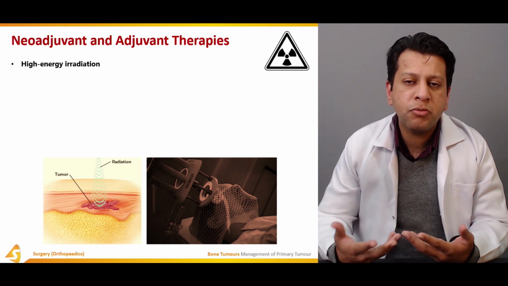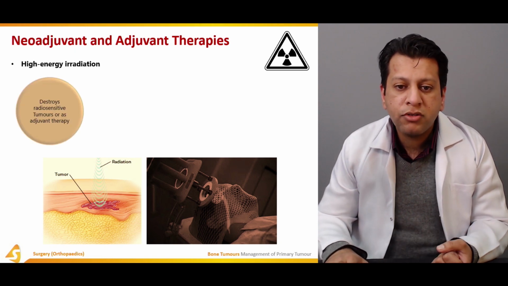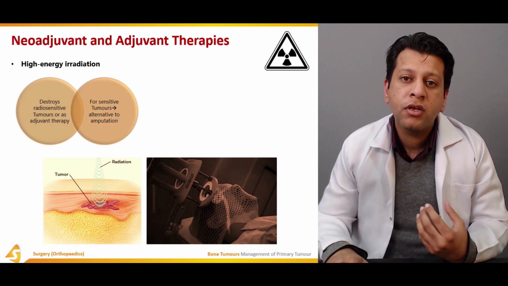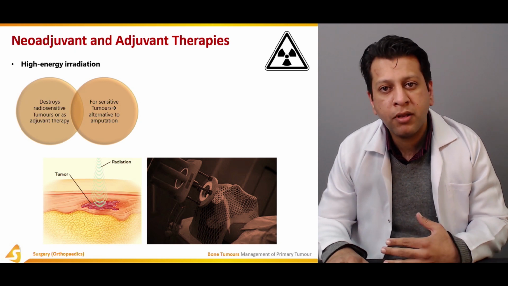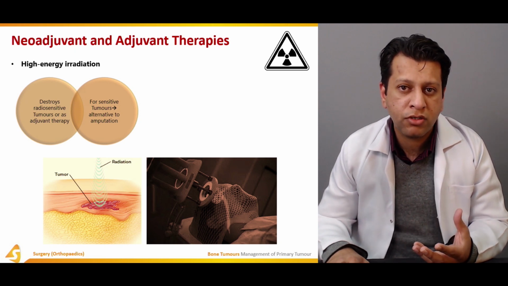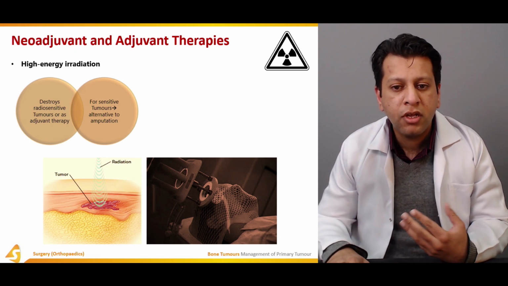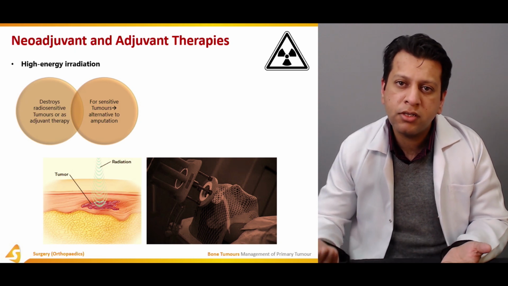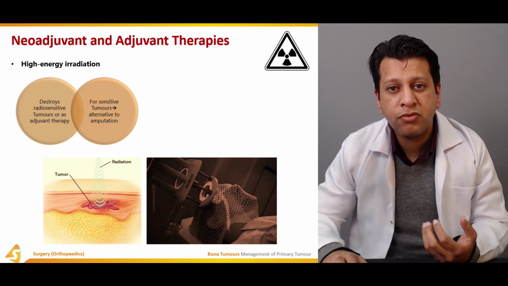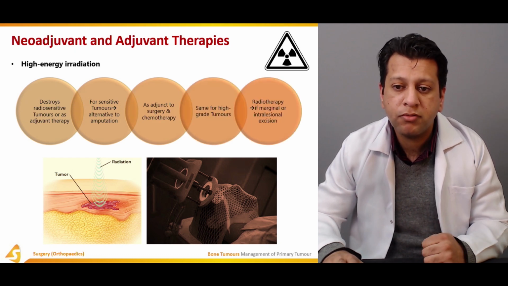They are high speed X-rays which are used to kill the tumor cells. They destroy radiosensitive tumors or are used as an adjuvant therapy. They produce ions which destabilize the DNA. Then there is a hypoxic type of injury because a lot of free oxygen radicals are produced, and they result in increased apoptosis and killing of the cells. But as they kill the tumor cells, there is always a chance that they can kill normal cells as well. That is why we have a lot of complications associated with radiotherapy and chemotherapy, which can be easily seen in tumor patients.